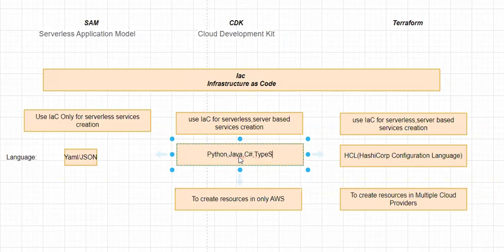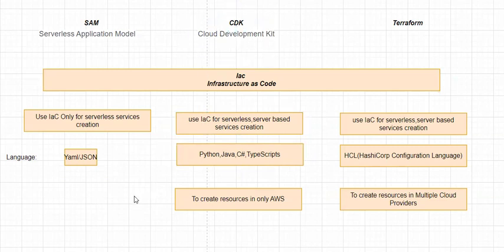You can use these languages in order to write your infrastructure as code template. In this way, you can create your template in CDK. If you are familiar with programming in any one of these languages, then it is very easy for you to create your infrastructure as code in CDK.